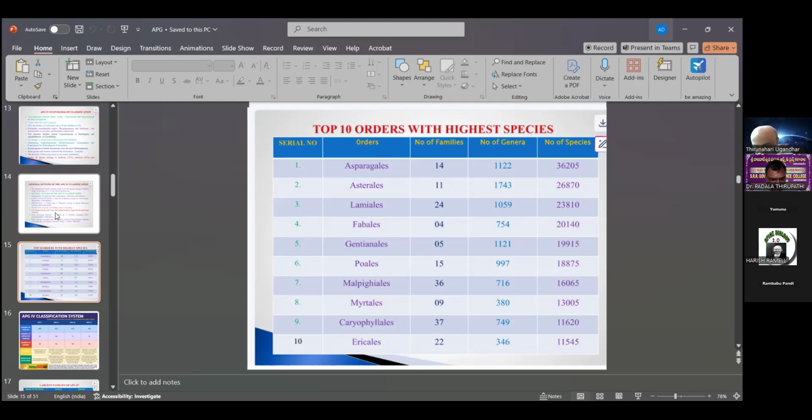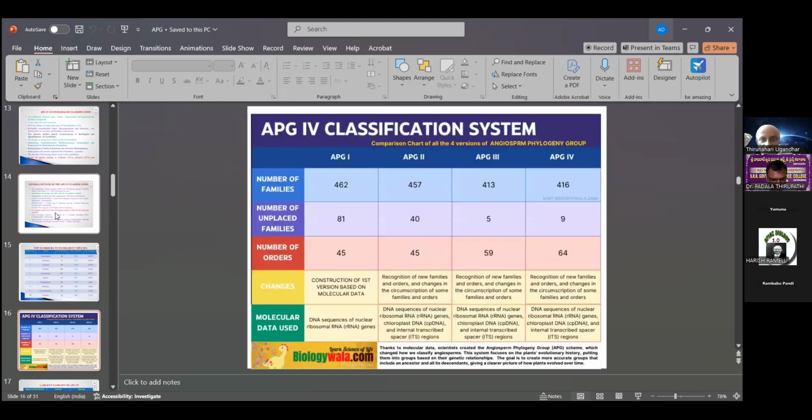So this is also the important 10 orders with the highest species in the APG-IV classification.